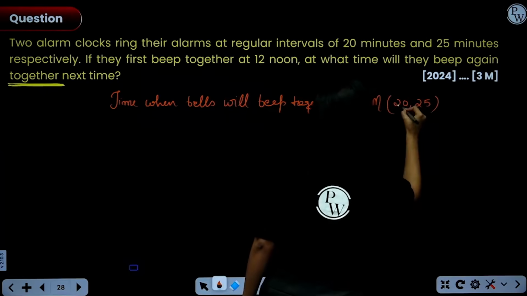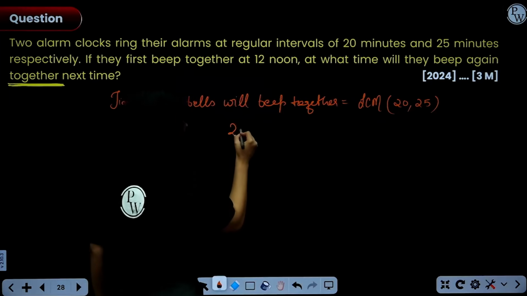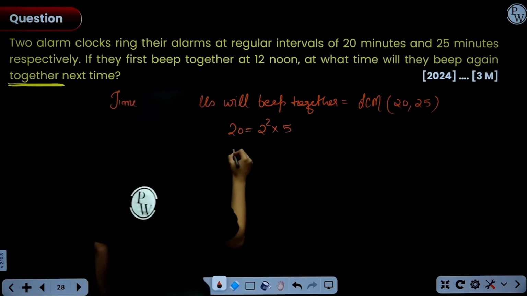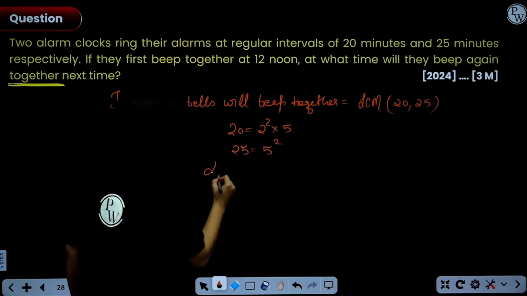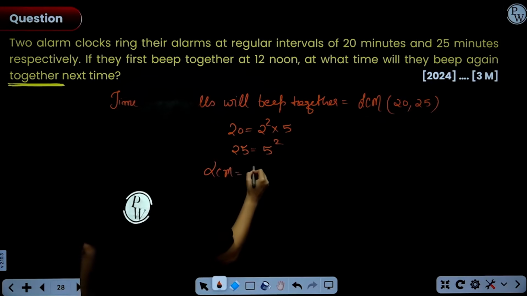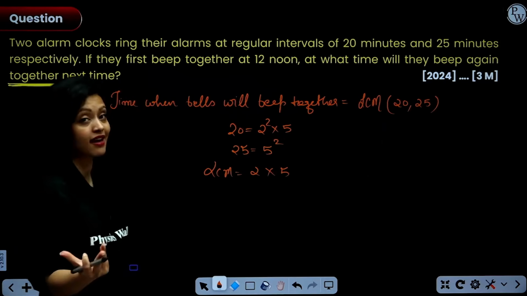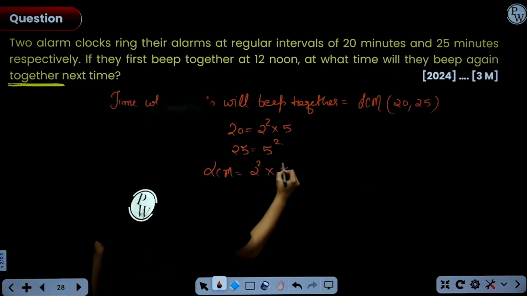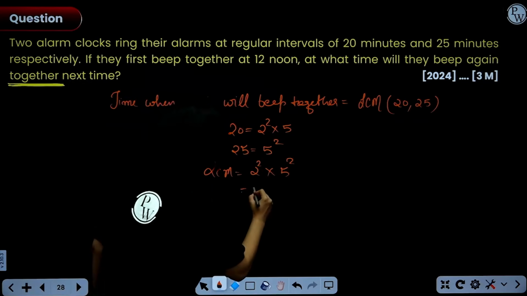Now please show the process of finding LCM. 20 will be prime factorized as 2 square into 5. 25 will be factorized as 5 square. In LCM, what do you do, everyone? You take all the primes that are occurring, and you write the largest power. So largest power here is 2, here also it is 2. So what do you get? 100.